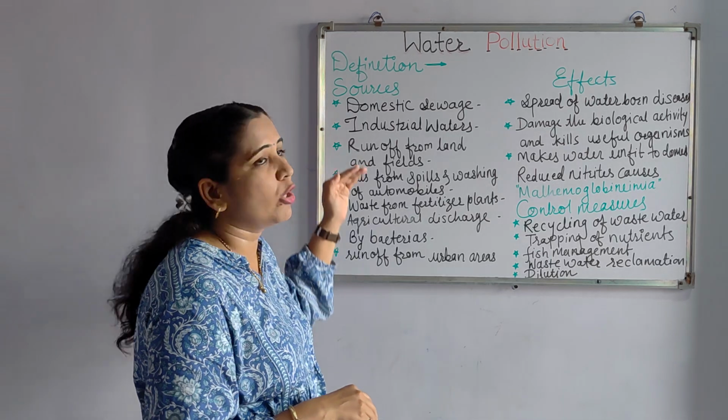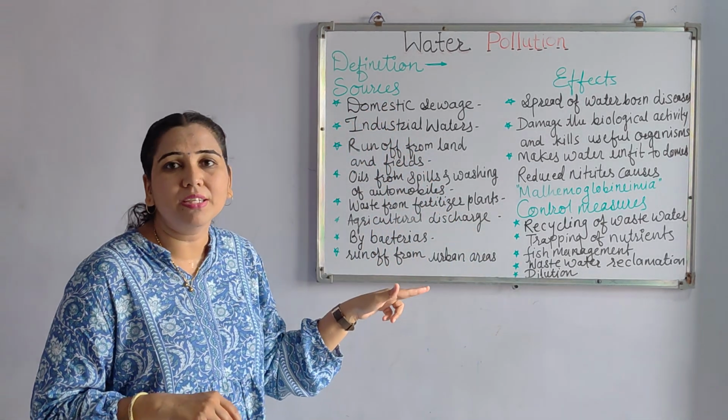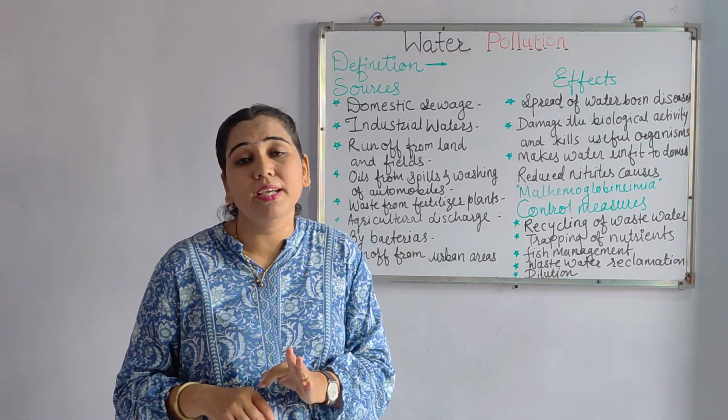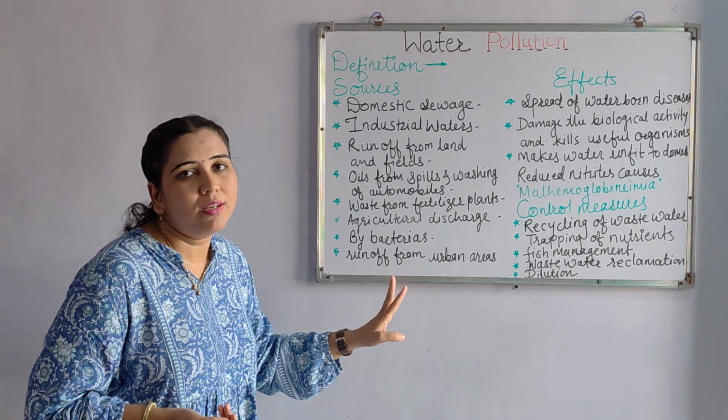So in this way, the water removed from all these sources which are given, all these sources must be there whenever you write your answer. So those are all the sources.